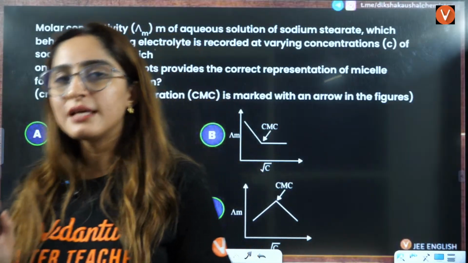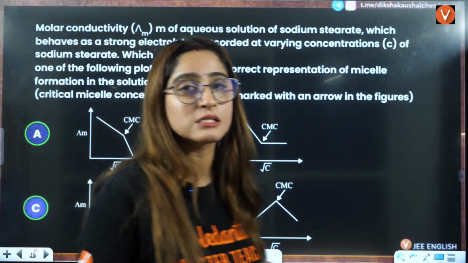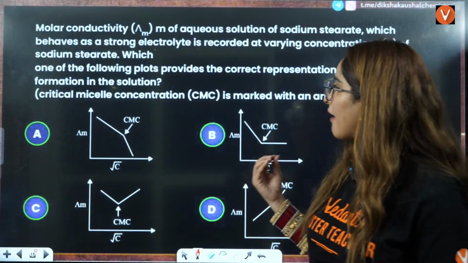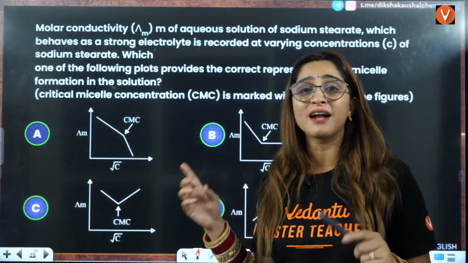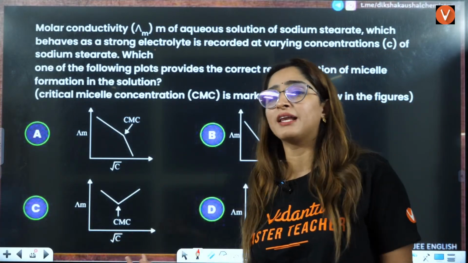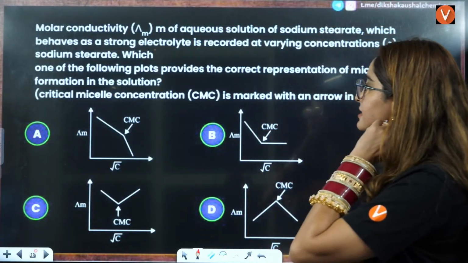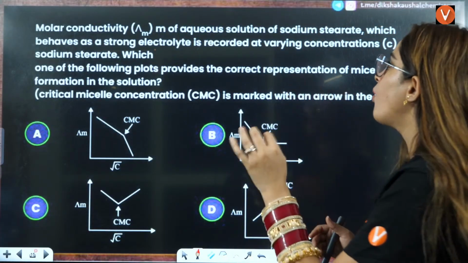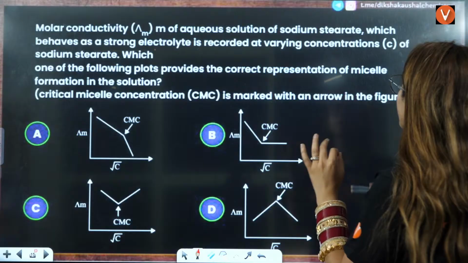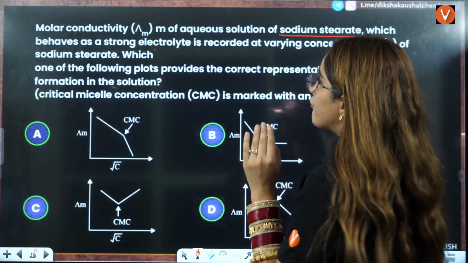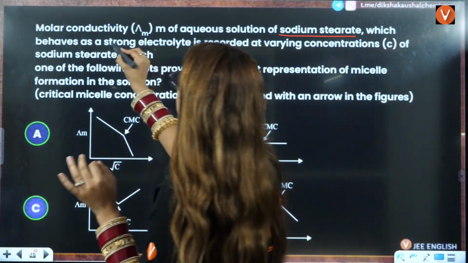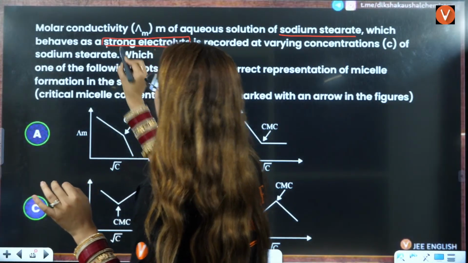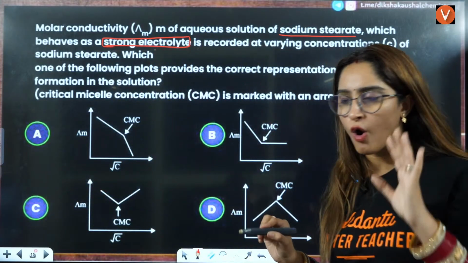Because this has two concepts here: surface chemistry, the application of surface chemistry, and strong electrolyte, weak electrolyte dissociation. So let us see what exactly they are saying. Molar conductivity of aqueous solution of sodium citrate, which behaves as a strong electrolyte. First thing is, it is behaving as a strong electrolyte.